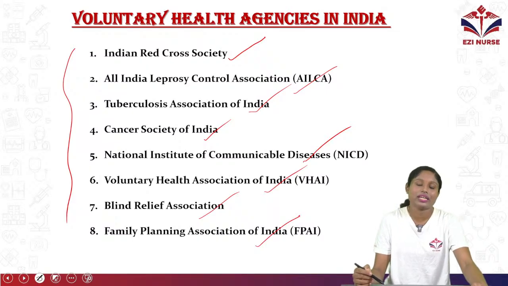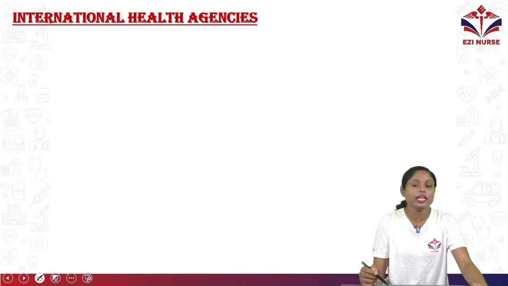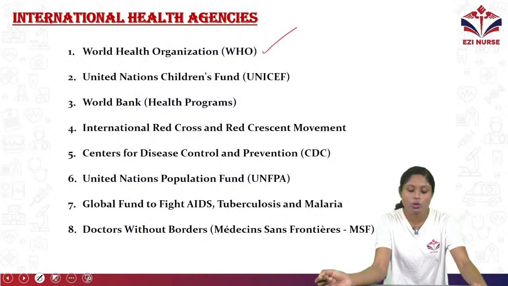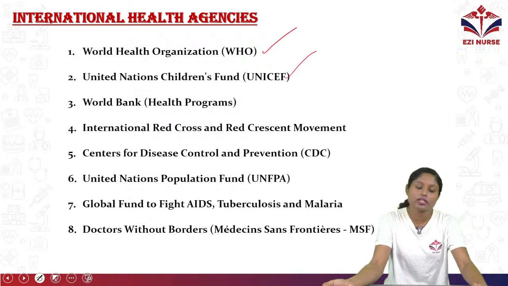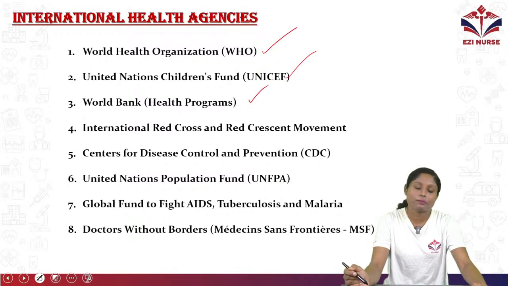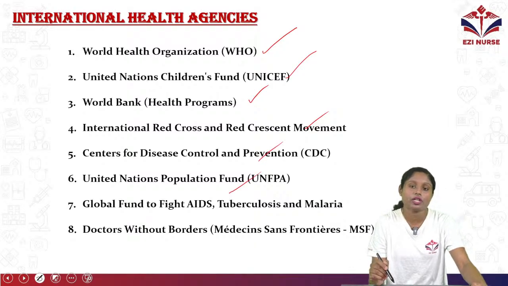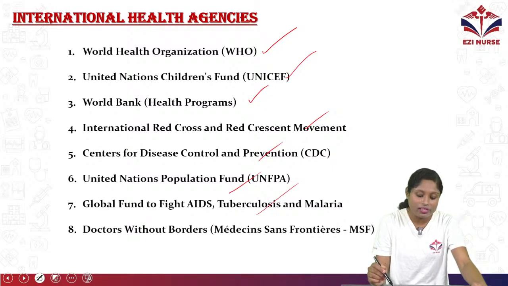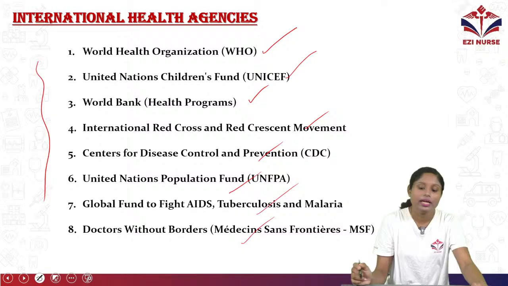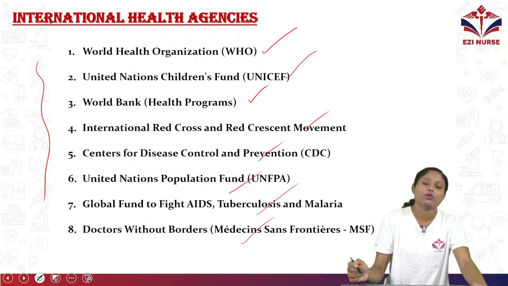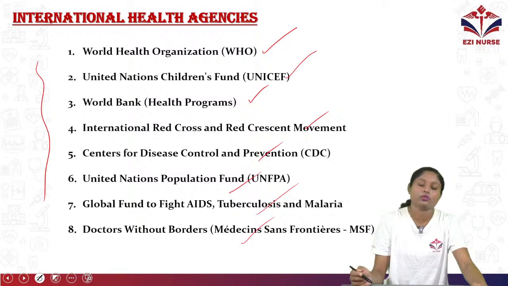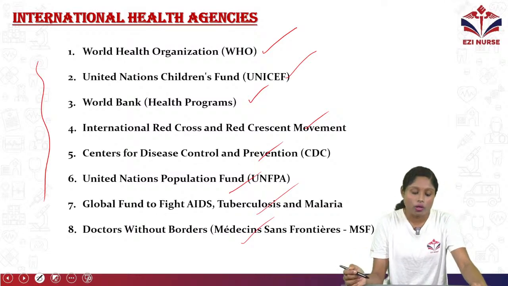So this is voluntary health agencies in India. Now we'll discuss international health agencies like WHO, World Health Organization, UNICEF, United Nations Children's Emergency Fund, World Bank for Health Programs, International Red Cross and Red Crescent Movement, Centers for Disease Control and Prevention, CDC, United Nations Population Fund, UNFPA, Global Fund to Fight AIDS, Tuberculosis and Malaria, Doctors Without Borders, Médecins Sans Frontières, MSF. So these are the international health agencies working in India for the betterment of the public or society. So these are the agencies, voluntary and involuntary agencies.